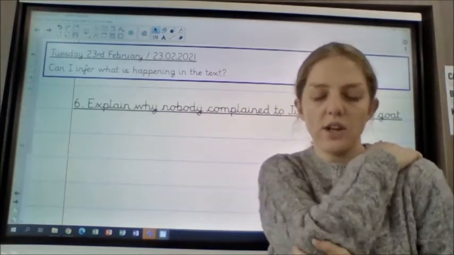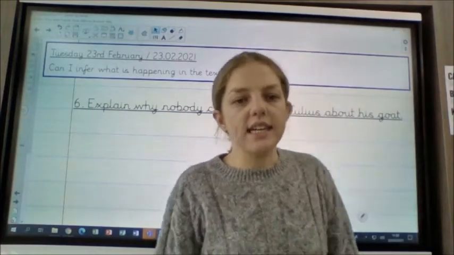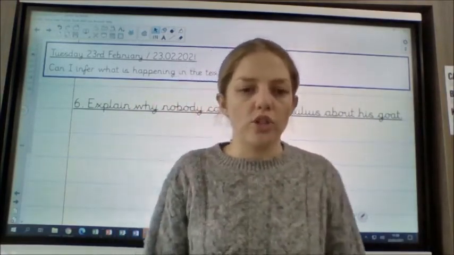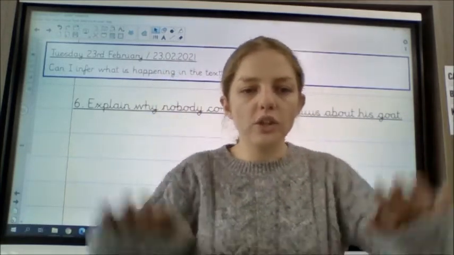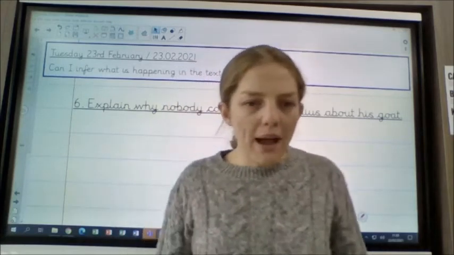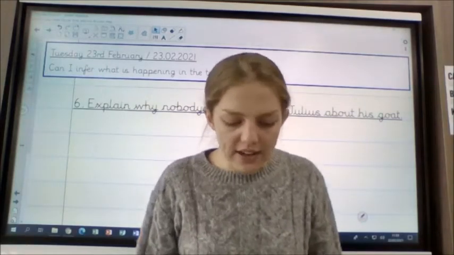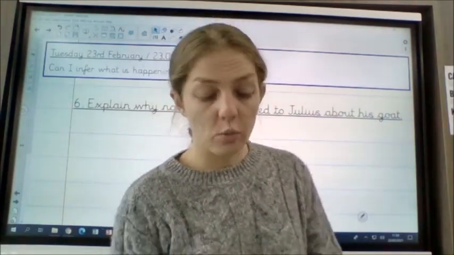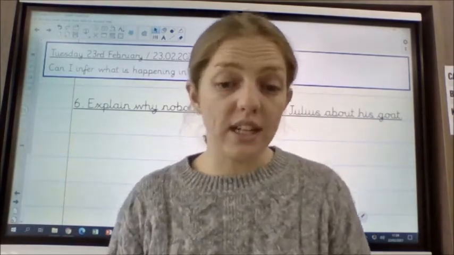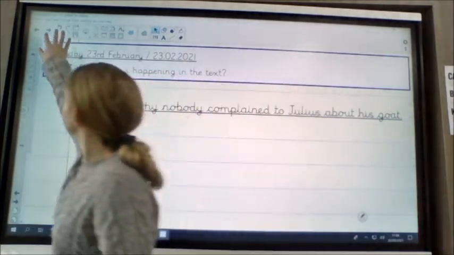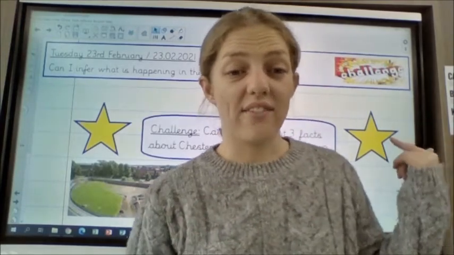Okay, and question 6, explain why nobody complained to Julius about his goat. What is it that makes Julius important? Is he the one that's in charge of all these men, of all these soldiers? Does he have the power to decide whether or not someone gets executed or loses their job? So think very carefully about what he's done in the text that has made people decide that they're not going to complain about the goat. Okay, then you've got your opinion question for question 7, and then I've got my challenge.